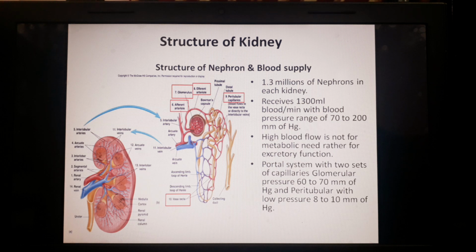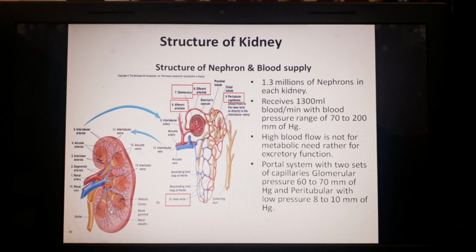If we talk about the position of the two kidneys, basically the right kidney is a little bit lower because of the presence of the liver on the right side. Now about the structure of the kidney, here you can see there is a renal capsule. It is a fibrous coat.